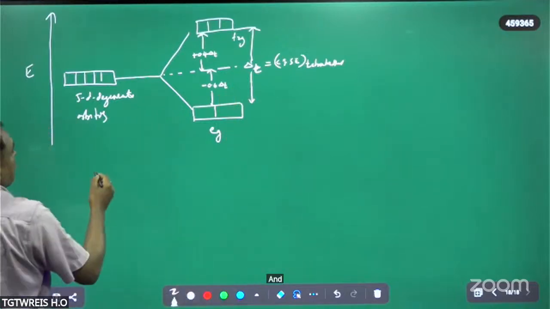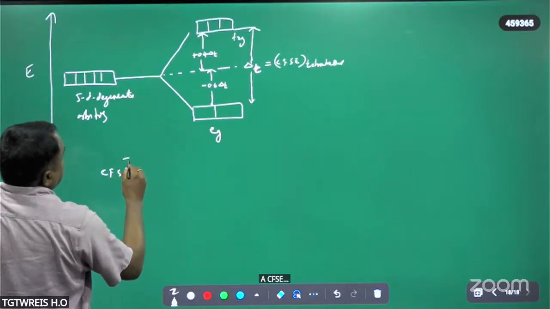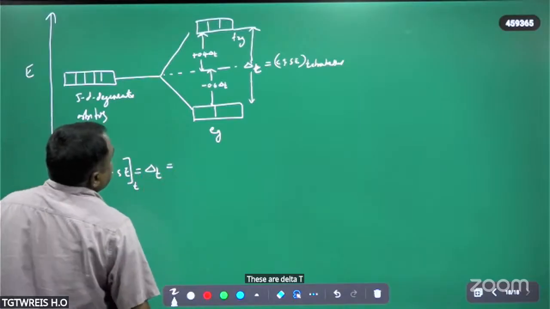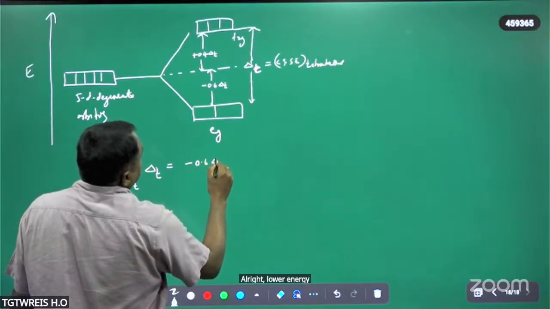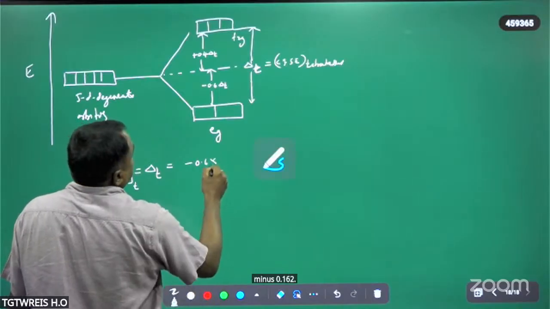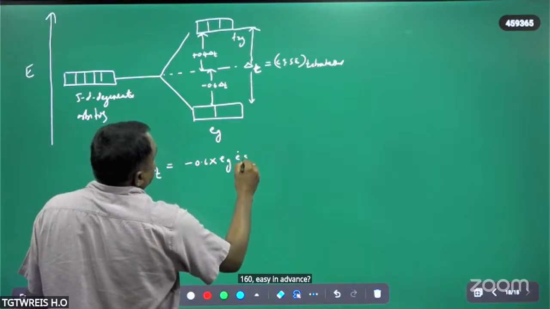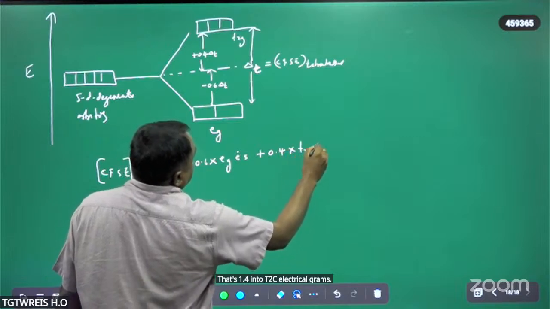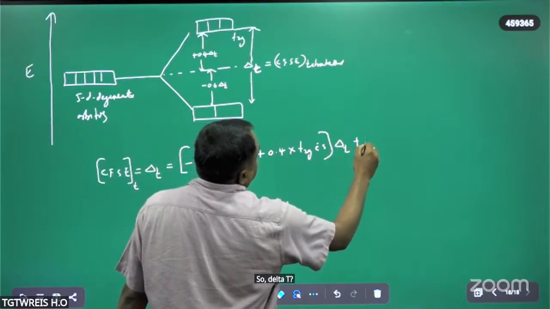CFSE for the tetrahedral complex is equal to minus 0.6 delta t into the number of eg electrons, plus 0.4 delta t into the number of t2g electrons. Again, we have the pairing energy.